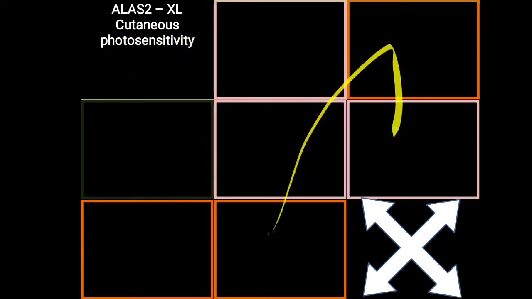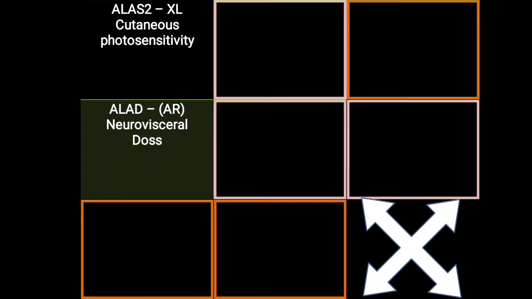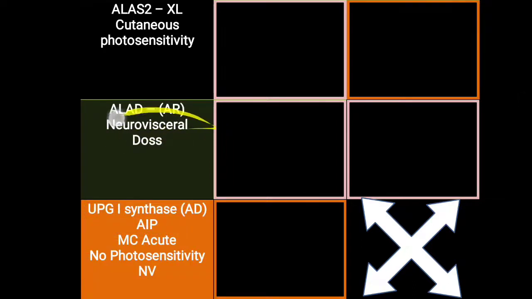Further, we have already discussed acute intermittent porphyria. Here we are also going to discuss ALA synthase 2, which is called X-linked. So here is a quick summary of these important porphyrias. ALA synthase 2 deficiency leads to X-linked porphyria, where cutaneous photosensitivity is more commonly seen. ALA dehydratase deficiency mostly creates a picture like AIP, acute intermittent porphyria. It is also called DOS porphyria, and it is particularly the autosomal recessive variety.